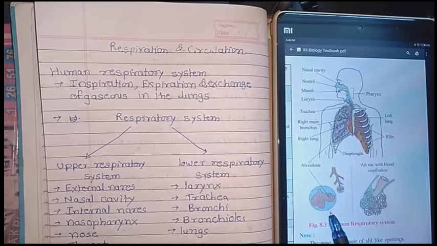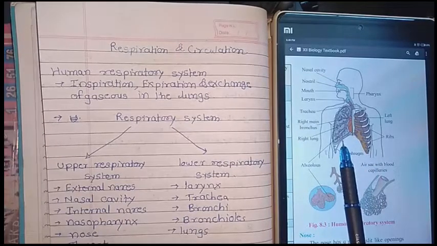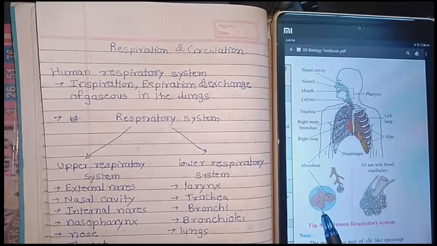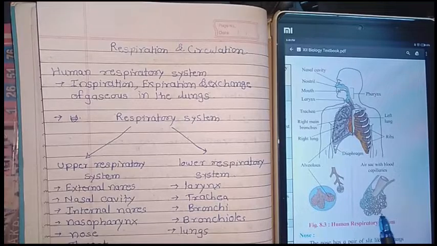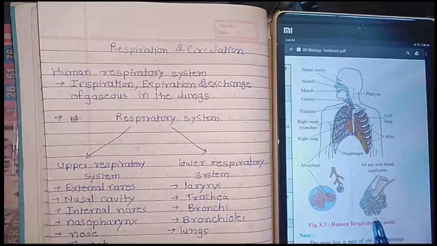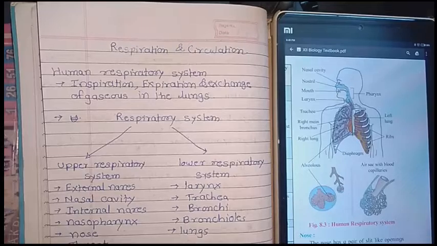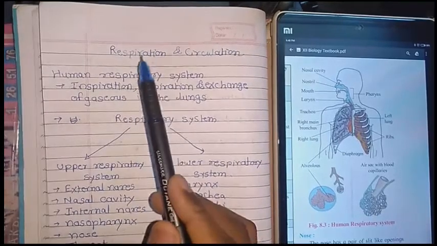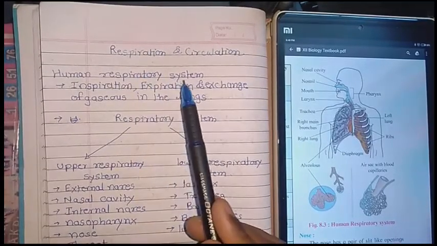Along with that, it will also show the alveoli. The bronchioles are extended towards the alveoli. The alveoli have an air sac with blood capillaries. So now one by one we will go through respiration and the human respiratory system.